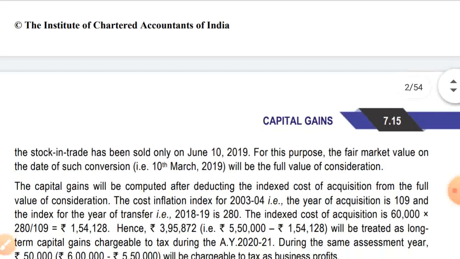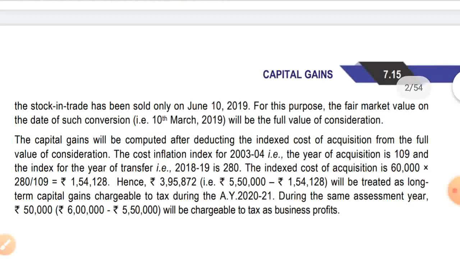The capital gain will be computed after deducting the indexed cost of acquisition from the full value of consideration. The cost inflation index for the year 2003-4, that is the year of acquisition, is 109, and the index for the year of transfer, that is 18-19, is 280. The indexed cost of acquisition is 60,000 into 280 divided by 109, that is 1,54,128.